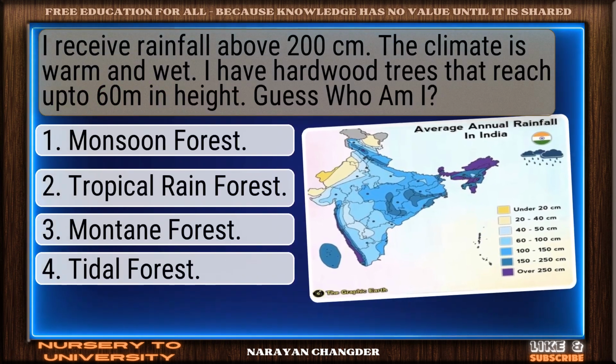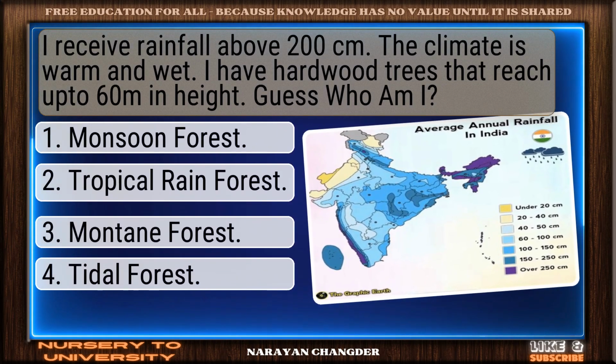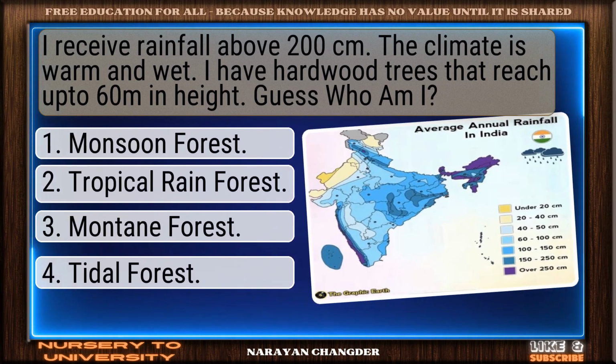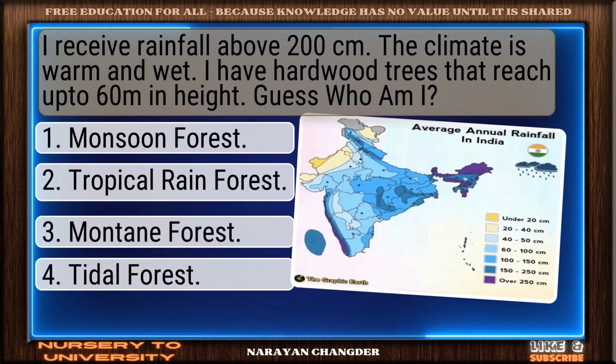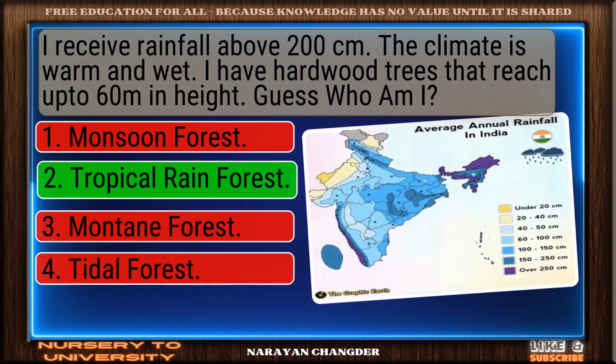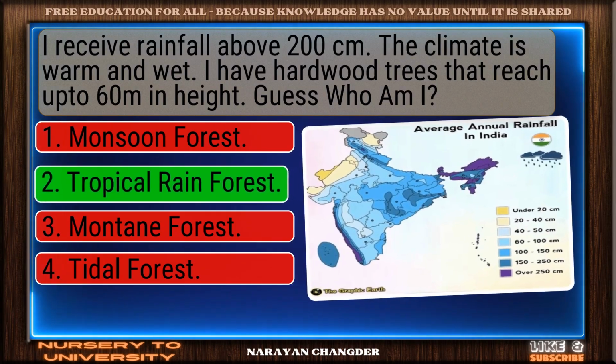Question number 12. I receive rainfall above 200 cms. The climate is warm and wet. I have hardwood trees that reach up to 6 cm in height. Guess who am I? Good thinking. Tropical rainforest is the right answer.